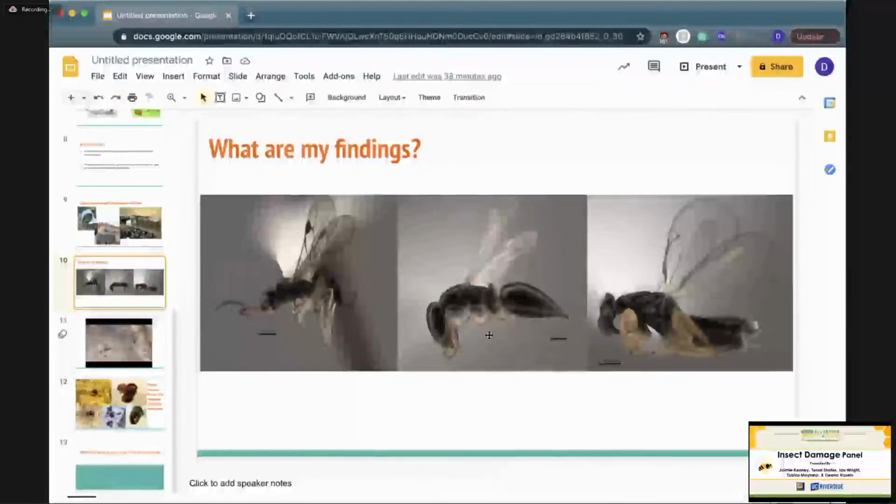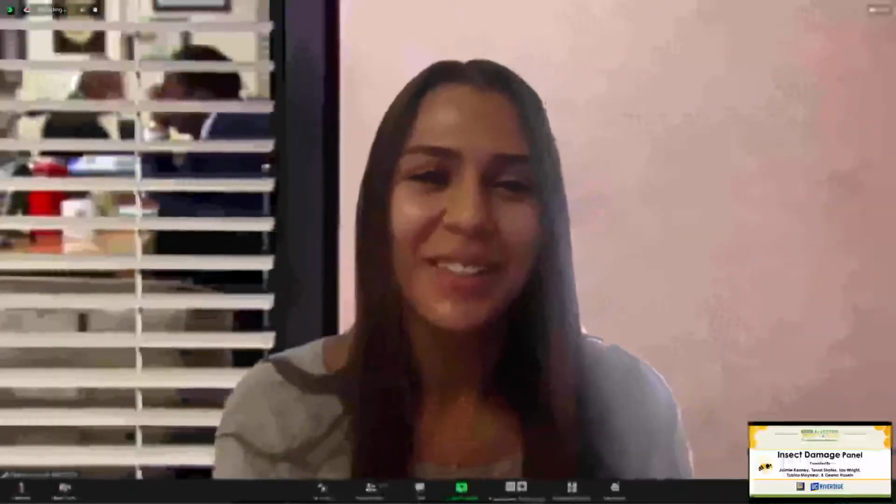I did kind of like a range for some of them. And then this one right here was really, really small. It was 1.8 to 2.1. It just really depends because we have different species that we're trying to separate. Anyways, but yeah, hopefully that'll answer. Nothing like the paper wasp or anything like that, I hope.